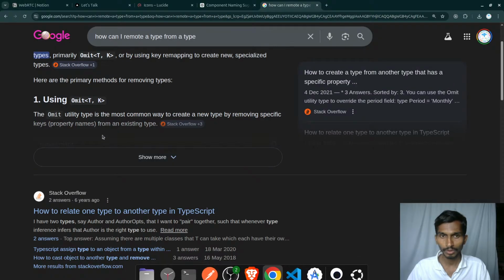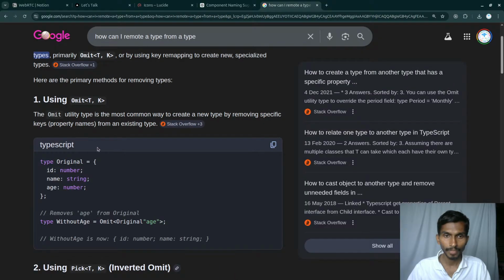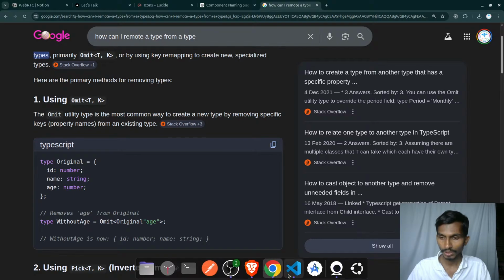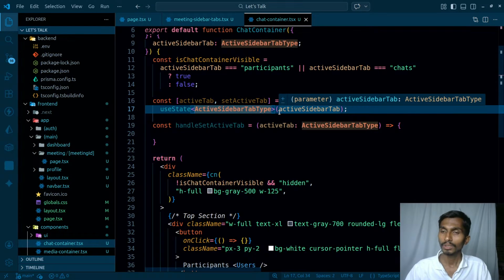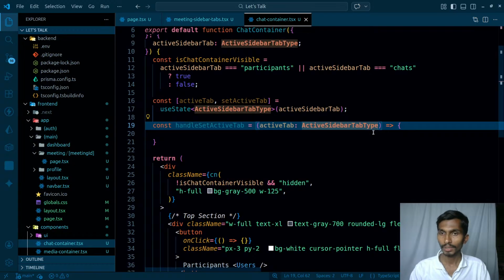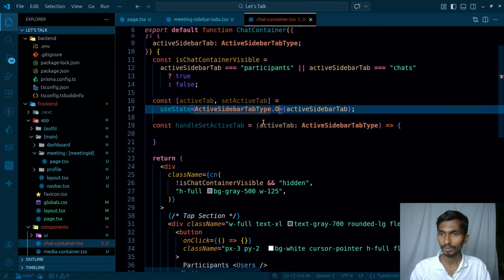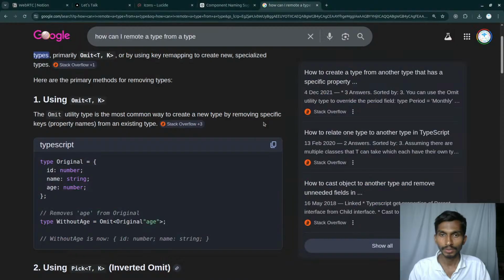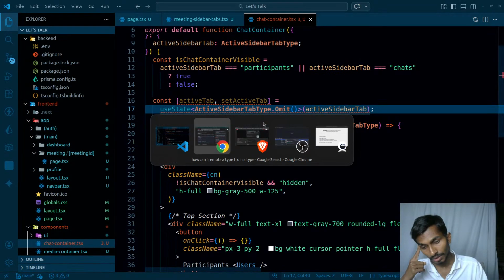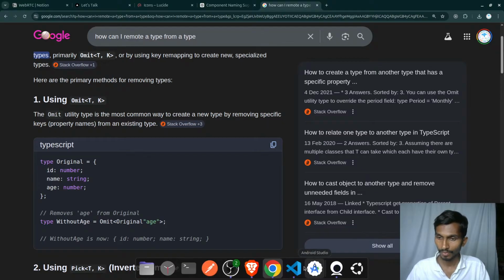Omit. So I have this original, and I have to omit h from the original. So what I'm gonna be doing, active sidebar type dot omit. Is this how it goes? Omit just goes directly. Okay, fine, sorry.